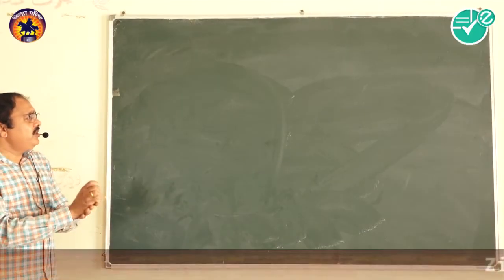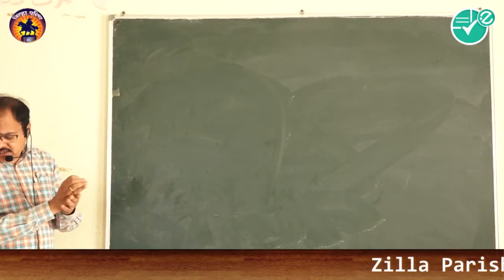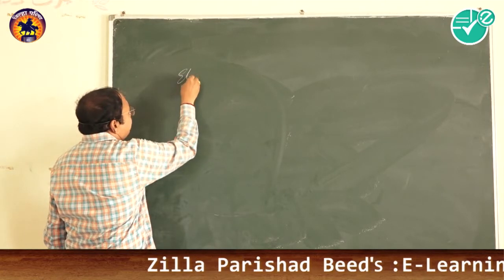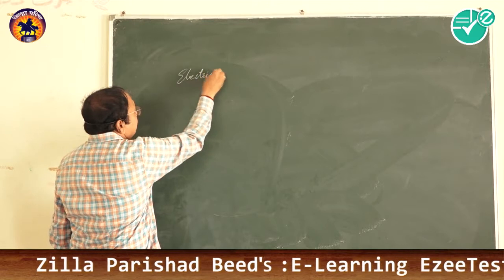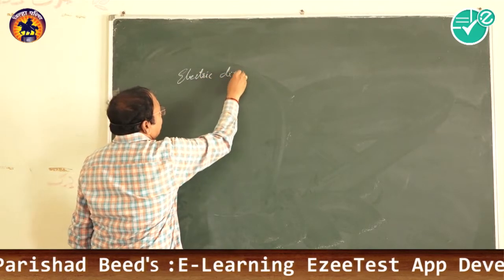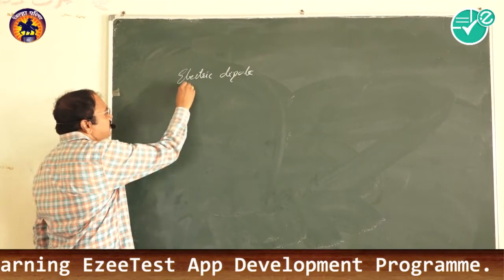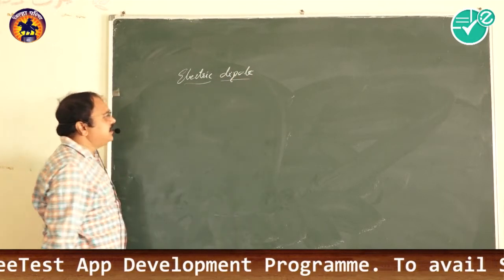Now we take forward. This is nothing but the electric dipole. It is said to be an electric dipole. Now, what is an electric dipole?